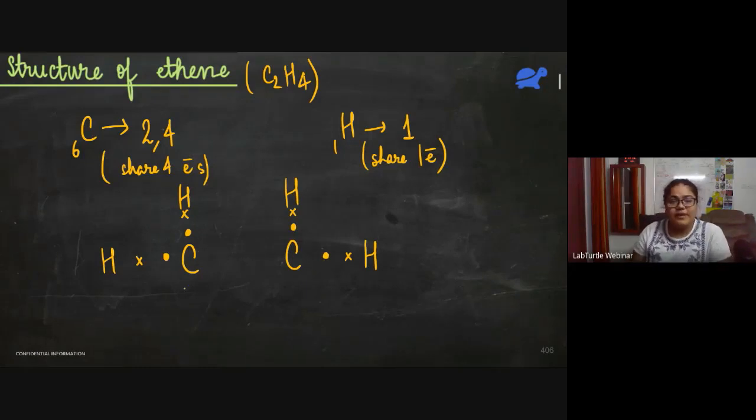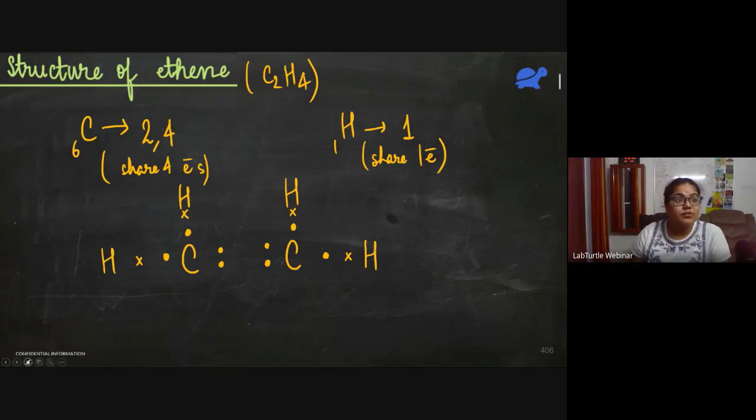We just need to complete the octet of carbon now. We know that carbon will share 4 electrons in total. So it has already shared 2 electrons with the 2 hydrogen atoms. It has to share 2 more electrons, but we only have another carbon atom now. So this carbon will share 2 electrons with this carbon atom. Similarly, the second carbon atom will also share 2 electrons with the first carbon atom. See, now each carbon atom is sharing 4 electrons. 2 with carbon, 2 with hydrogen.